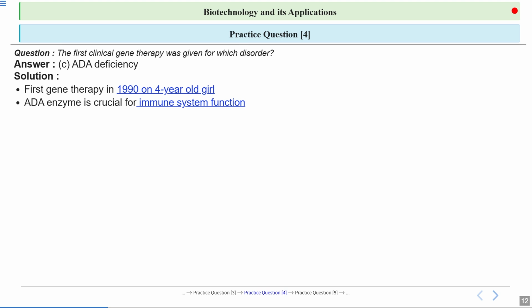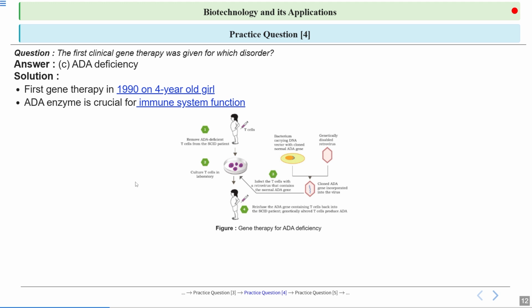Why is this enzyme crucial? This enzyme is crucial for immune system functioning, and this is the whole diagrammatic representation of how it was done. We have taken T cell lymphocytes from the patient, then cultured those T cells. In parallel, we take the bacterium carrying the DNA vector with the cloned normal ADA gene. Then with the help of this vector, which is a disabled retrovirus, we will infect the cultured T cells of that patient.